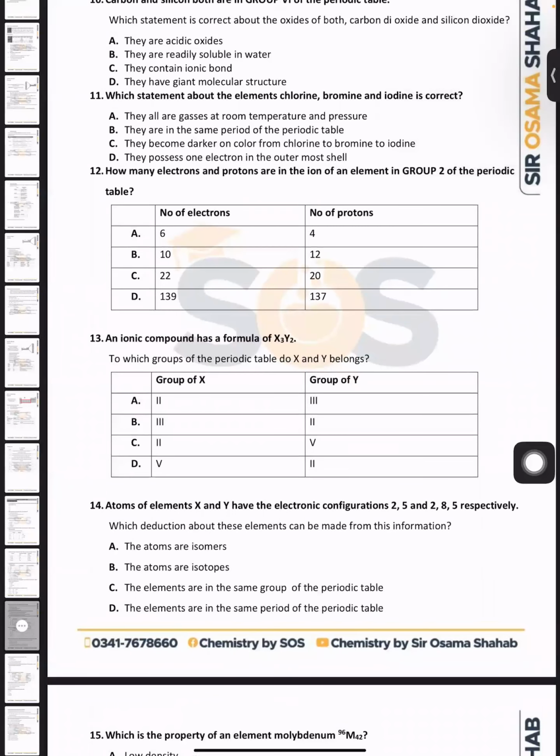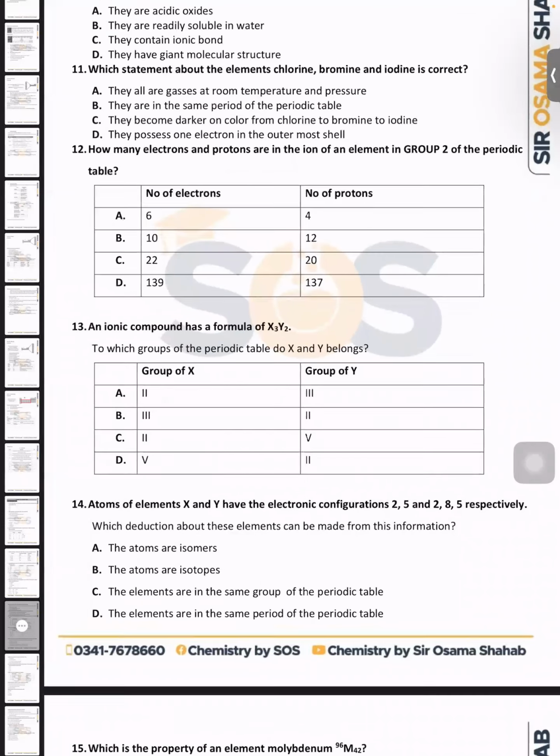So we already talked about MCQs 1 to 10. Now I am starting with 11. You all have already done this, so we just need to see whether you have done them correctly or not.